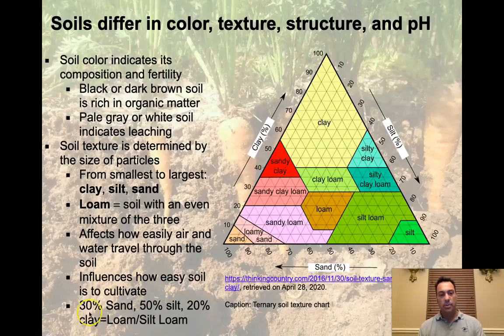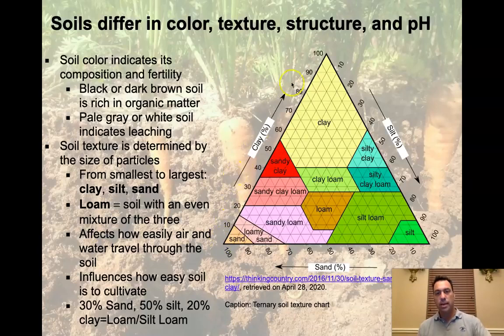Now let's use an example: 30% sand, 50% silt, and 20% clay. If we go out and do a test and find that those are the percentages in a soil sample, we can classify it. We want to know if it's a loam, a clay, a sand, or whatever. The way we do that is we plot it on this chart.